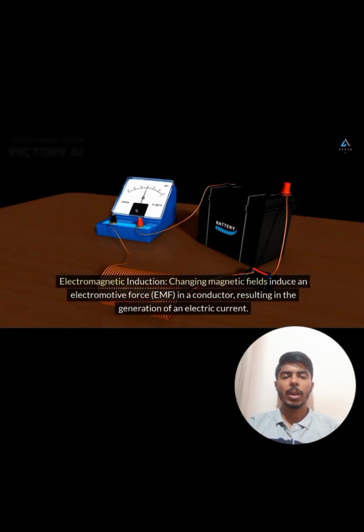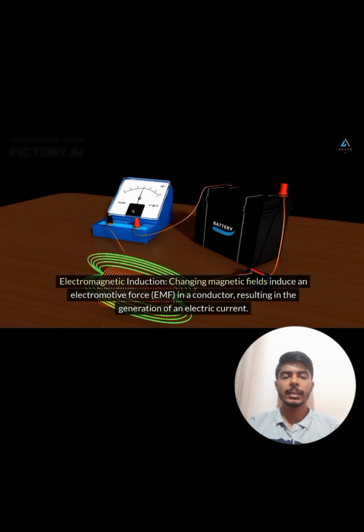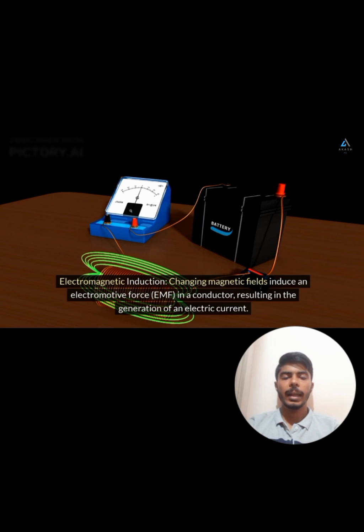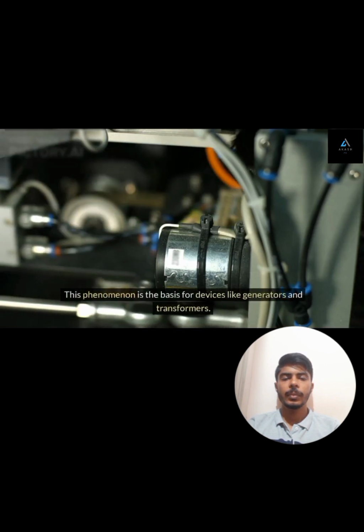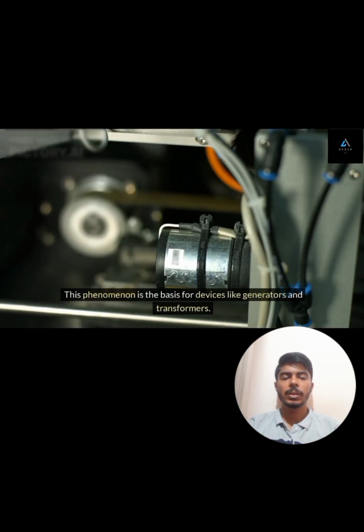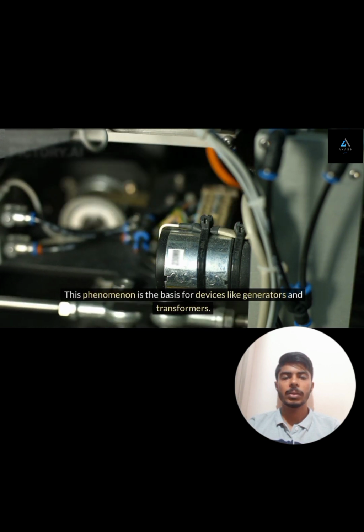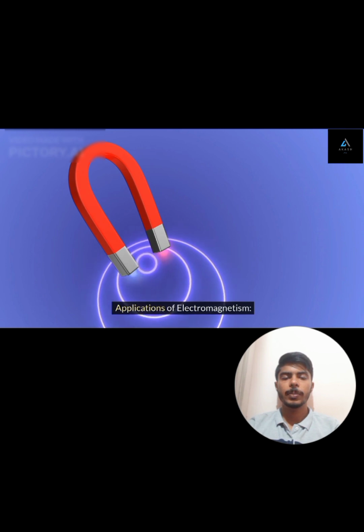Fifth, electromagnetic induction. A changing magnetic field induces an electromotive force, EMF, in a conductor, resulting in the generation of an electric current. This phenomenon is the basis for devices like generators and transformers. Applications of electromagnetism.